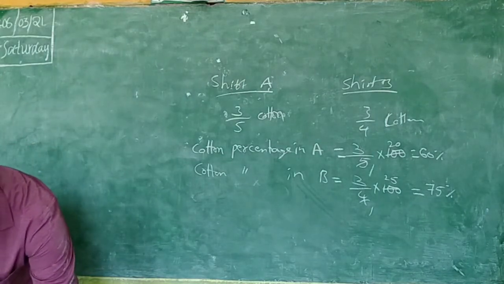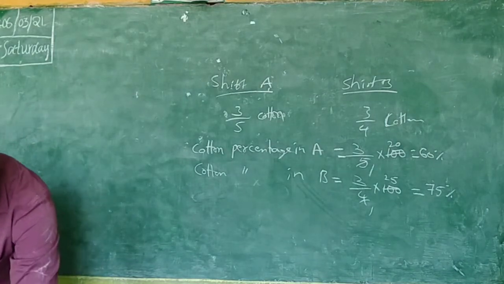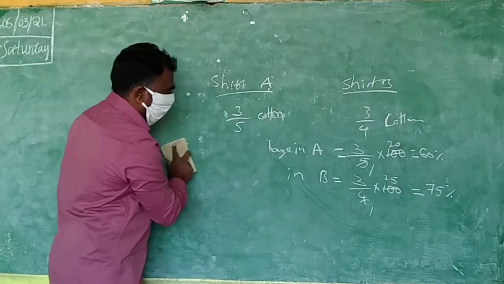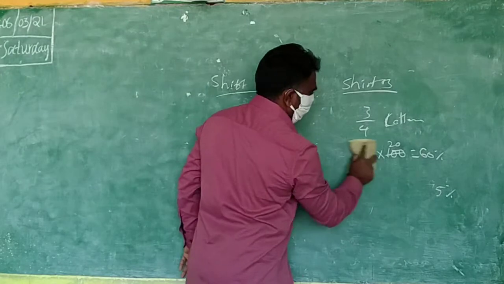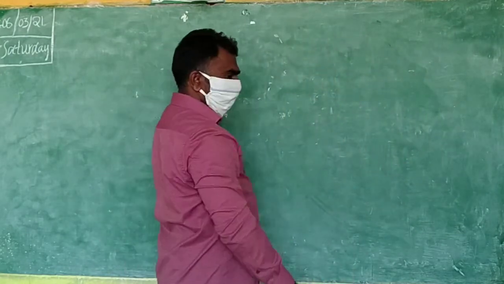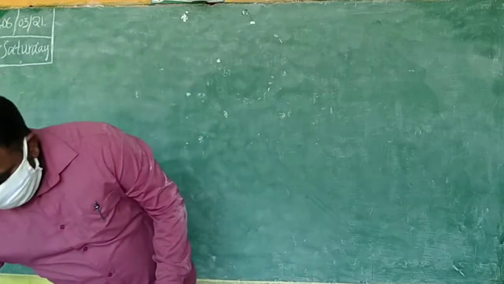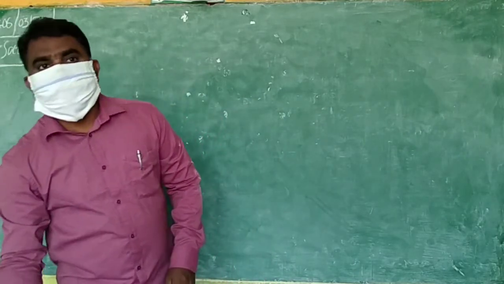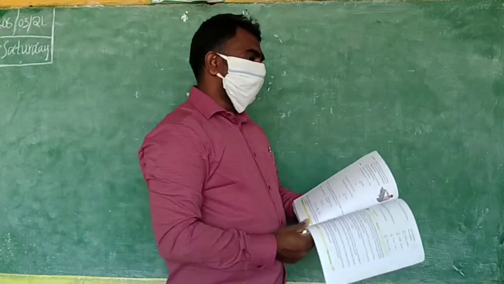So example problems, you don't need to write in the textbook, they are there. Okay, example 10. Example number 10. Ganga went to a tailor with 1 meter cloth.